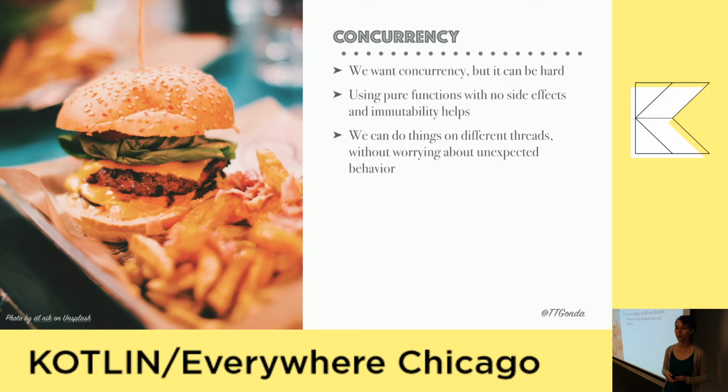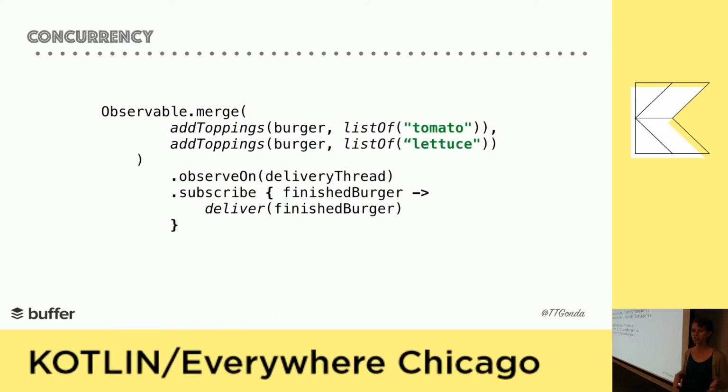So first, our function is adding the toppings to our burgers on their own schedulers. Think of these as maybe two different cooks in the kitchen. In your program, this might be a worker scheduler or an IO scheduler. And then we're using merge to create a stream that emits the results of both add toppings functions. This can be thought of as one person on the wait staff delivering both of these burgers. We can't guarantee what order the burgers will be ready, but whenever each of them is ready, they'll be delivered. And this might be done on a separate delivery scheduler, say your UI or your main thread.